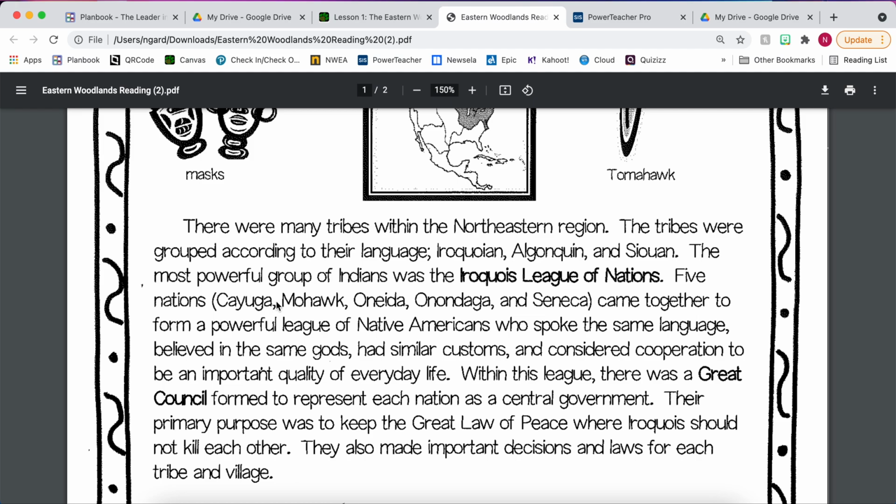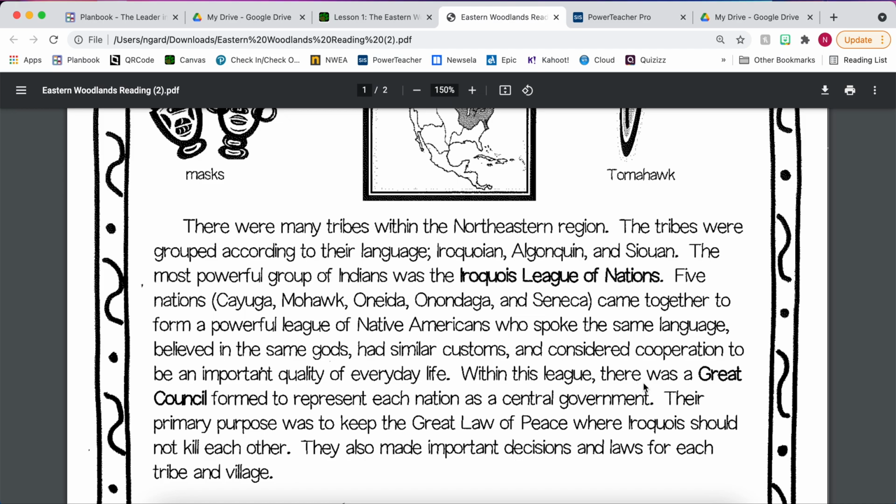So there were these five different groups. Within the Eastern Woodlands, there were all these groups, but there were five groups specifically that decided to come together and form this league, because they had a lot of similarities. They spoke the same language, had similar customs, those kinds of things.